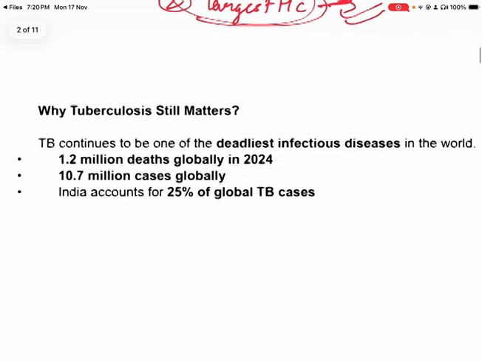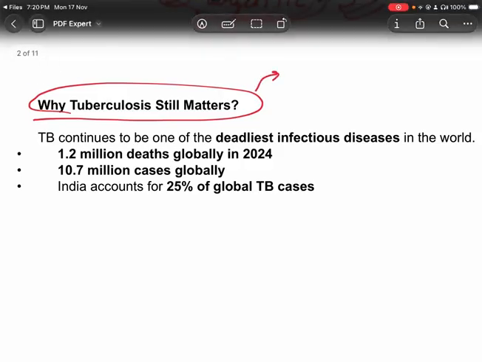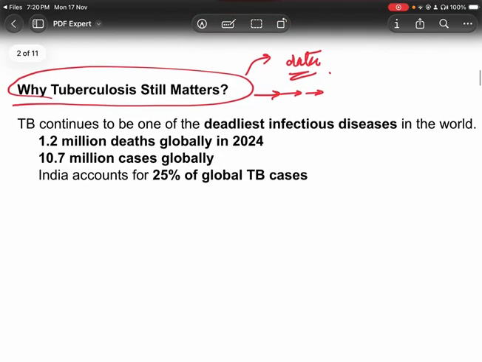So our first heading will be, why TB still matters. Because if I am saying that India is not able to tackle TB, or these are the issues or challenges, then I have to substantiate with data, right? For every answer, for every point, you have to provide substantiation. So if I am saying that TB is a very big issue, then provide the data. Here is the data. TB continues to be the deadliest infectious disease in the world. This is why we say that TB still matters.